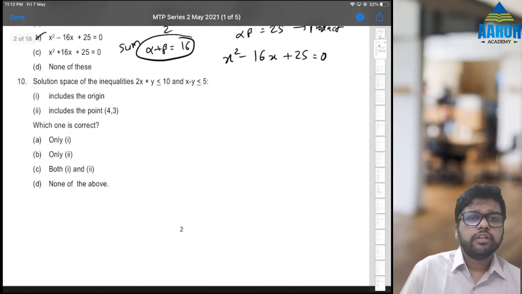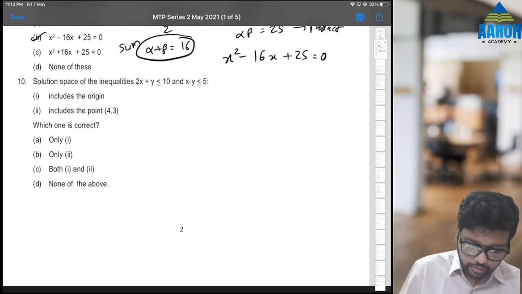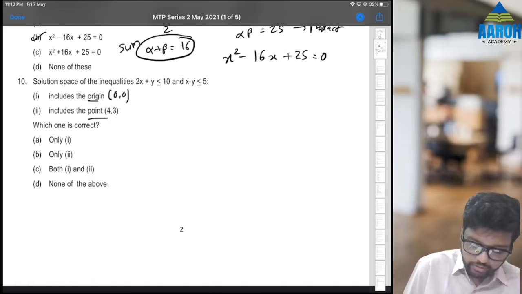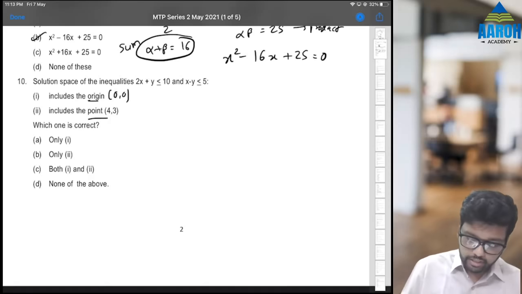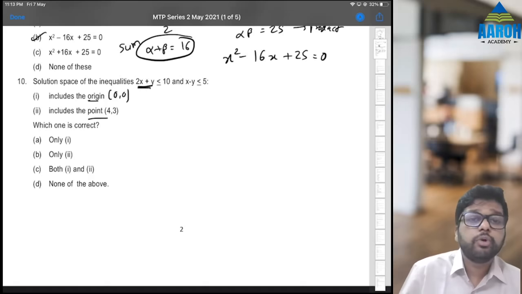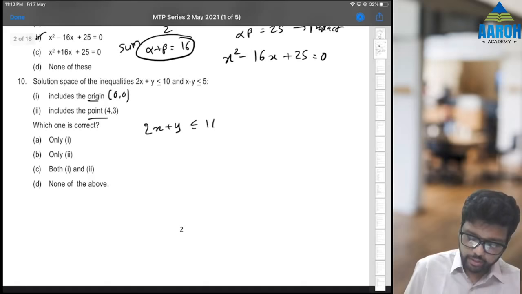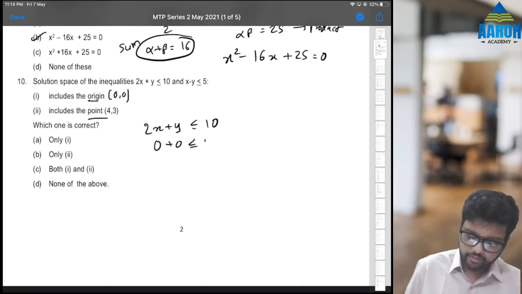10th. Solution space of the inequalities, this and this, includes the origin and includes this point. Which one is correct? Understand how to do this. Origin is 0, 0. No need to draw the lines. What we'll do is, we'll just put 0, 0 in both the equations. See, first is 2x plus y is less than or equal to 10. Let's put 0, 0. That means 0 plus 0 is less than or equal to 10.